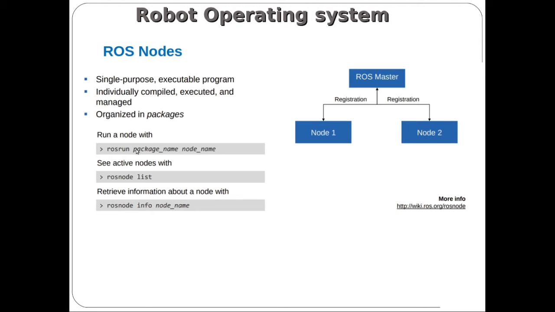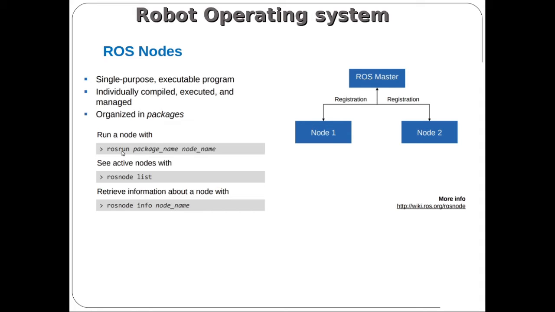Inside your ROS file system there will be a package, and each package is dedicated to a particular robotic application. Inside the package you will create one script folder, and inside the script folder we write a node.